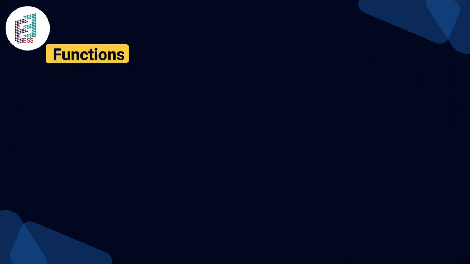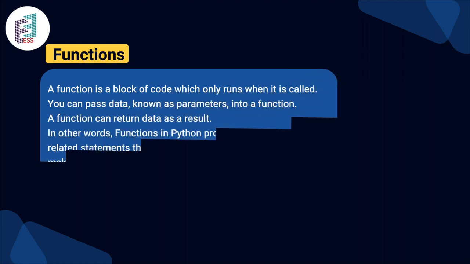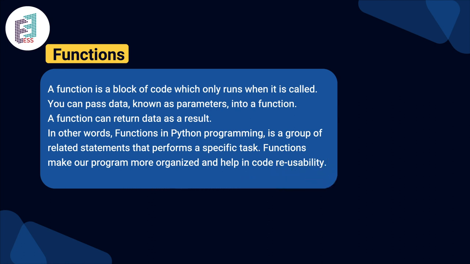In the next slide, we'll be seeing functions. A function is a block of code that runs only when it is called. In functions, you can pass data, known as parameters, into a particular function. A function can also return data as a result.